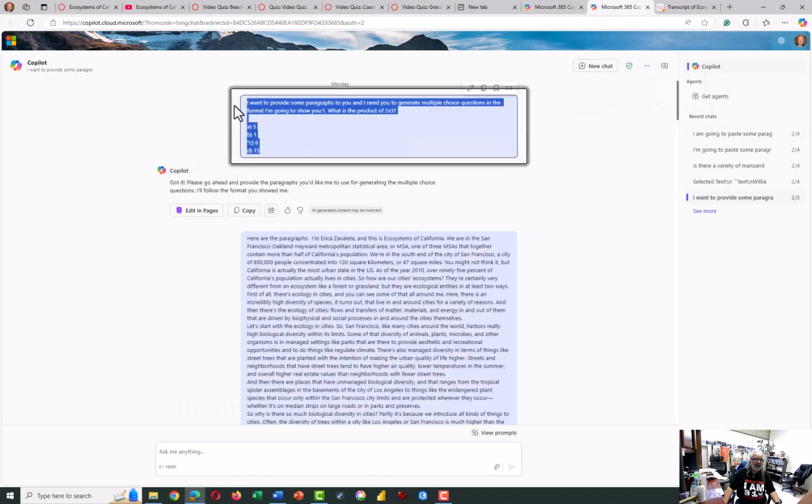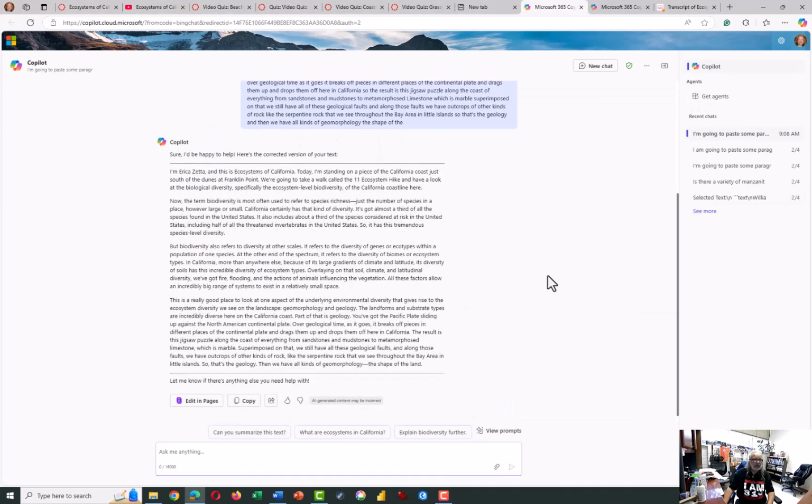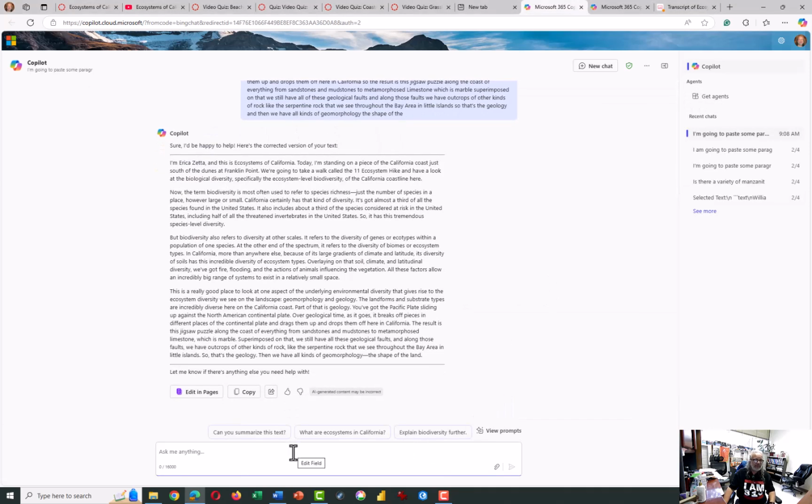So next, can you construct for me 5 multiple choice questions from the paragraphs above using the following format?